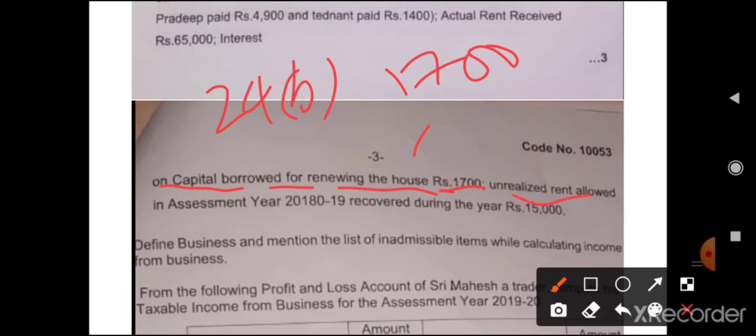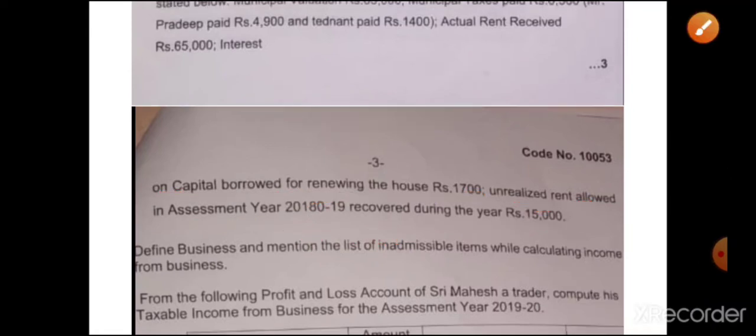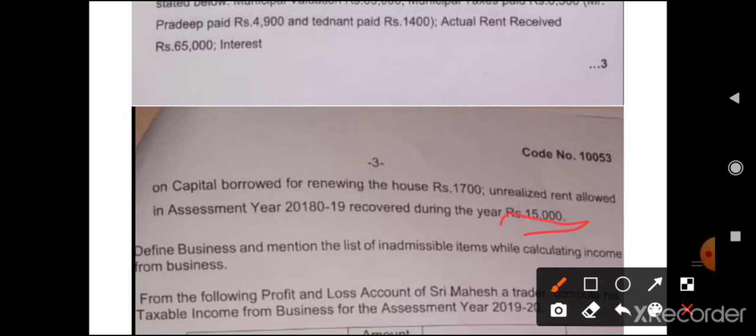Unrealized rent allowed in assessment year 2019-20, means previous assessment year, recovered during the year. In this year you have recovered 15,000, means this is relating to last year's unrealized rent that you have received in the current year.